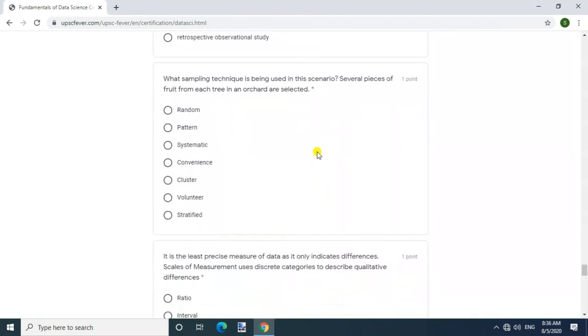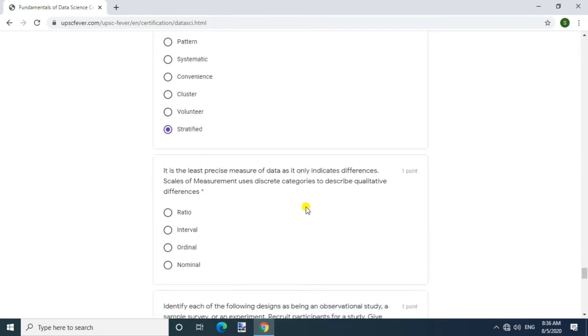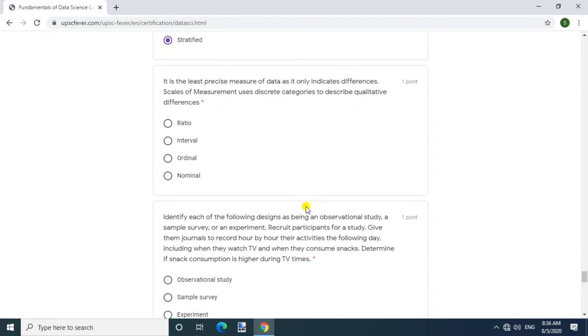Question, what sampling technique is being used in this scenario? Several pieces of fruit from each tree in an orchard were selected. Answer, stratified. Question, it is the least precise measure of data as it only indicates differences. Scales of measurement uses discrete categories to describe qualitative differences.